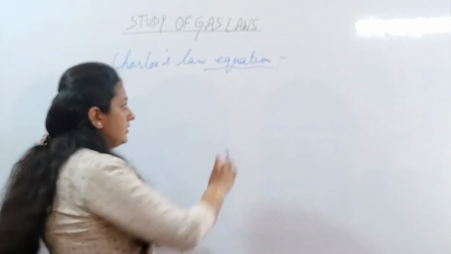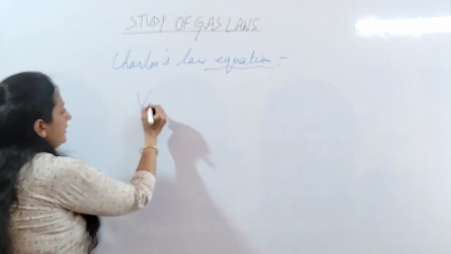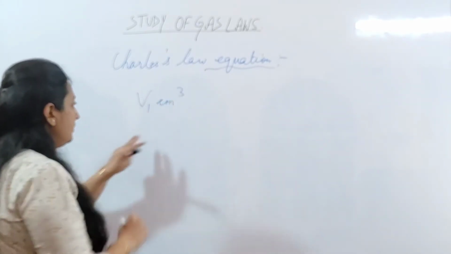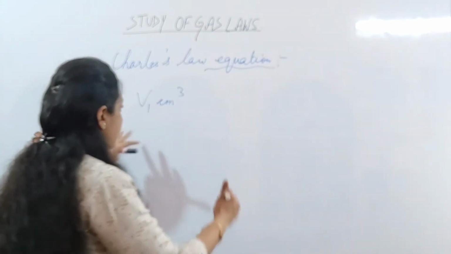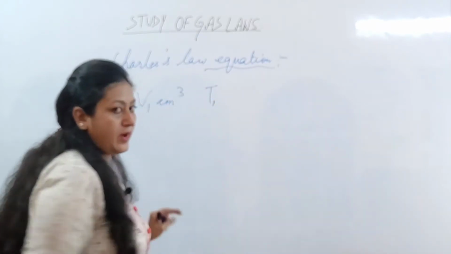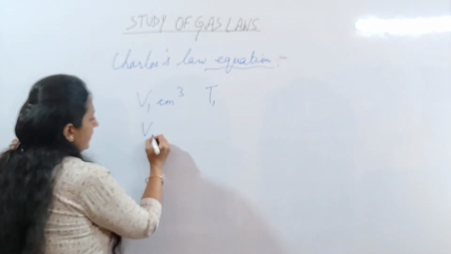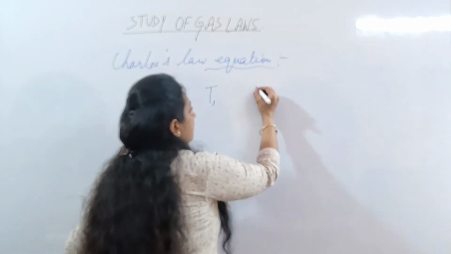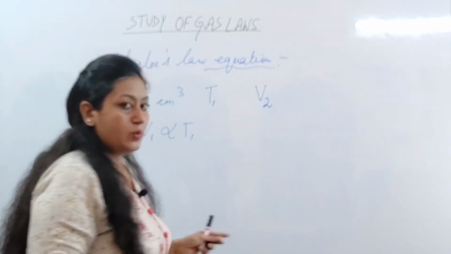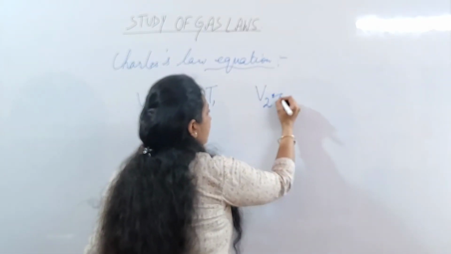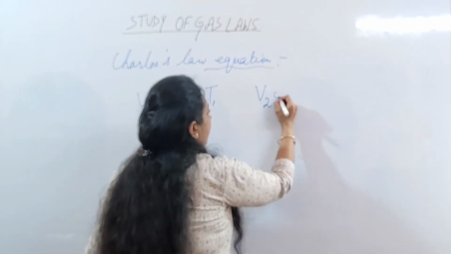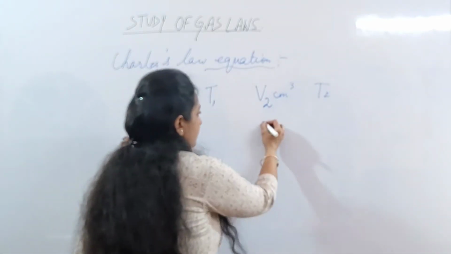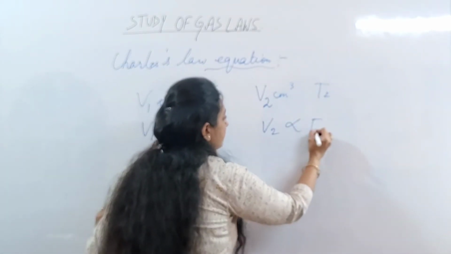Now, let us look at the equation of the law. Let V1 centimeter cube be the volume of a given mass of gas at the temperature T1. So V1 is directly proportional to T1, and let the volume be V2 centimeter cube at temperature T2. So V2 is directly proportional to T2.